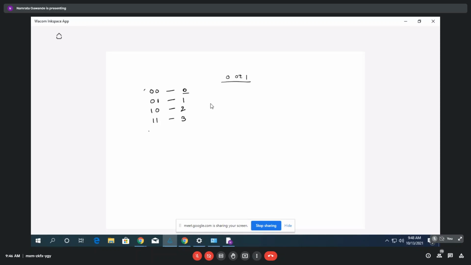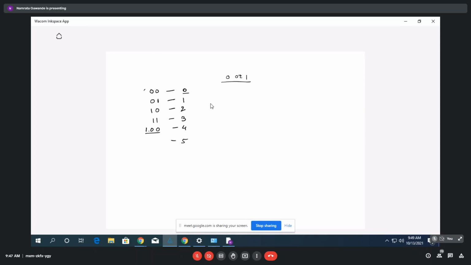Now, if we want to write the decimal 4, how can we write it? For that 3 bits will be required, right? After 1, 1, what will be the binary form of 4? Can you tell me? 100. Okay, so compulsorily you will require 3 bits. And the octal number system represents the digits from 0 to 7.